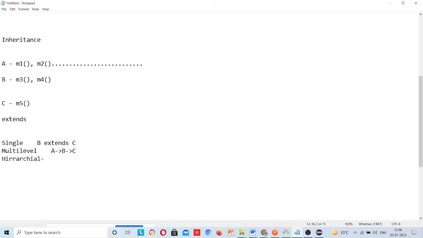What is hierarchical inheritance? Hierarchical inheritance may be a joint of two, single, multi-level, single, multiple, but if there is multiple in this joint family, then that inheritance won't be possible. Okay, so you have to be very careful about what you are choosing.